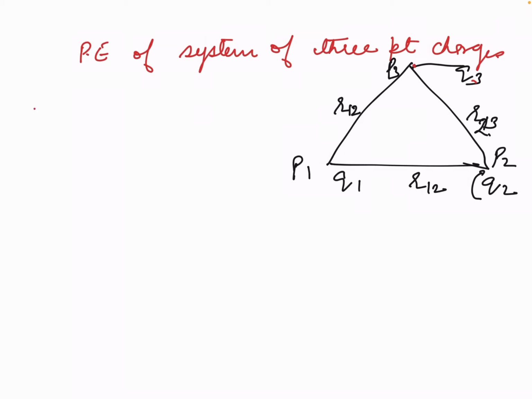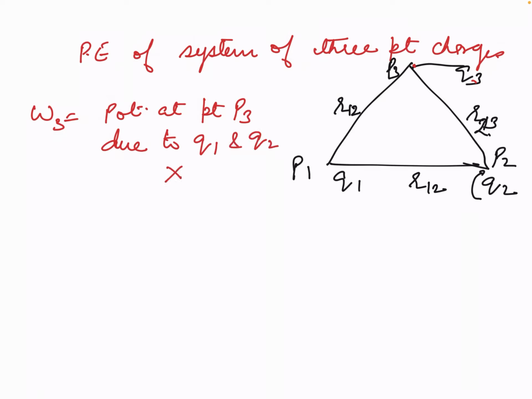So work done W3 will be equal to potential at point P3 due to charges Q1 and Q2 multiplied by charge Q3.